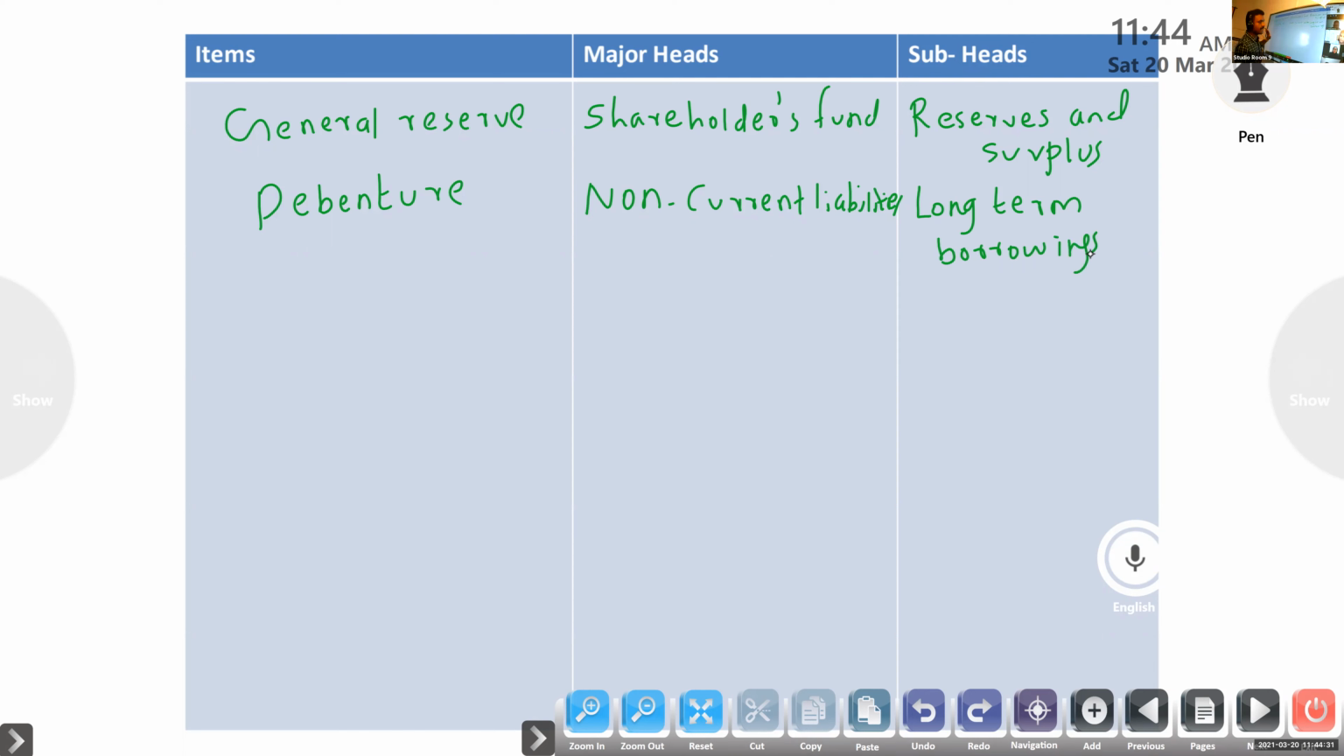It is like this only. They will give some items, and you have to write. You have to make three columns, item, major head and subhead. But you have to know what items are included in each subhead.